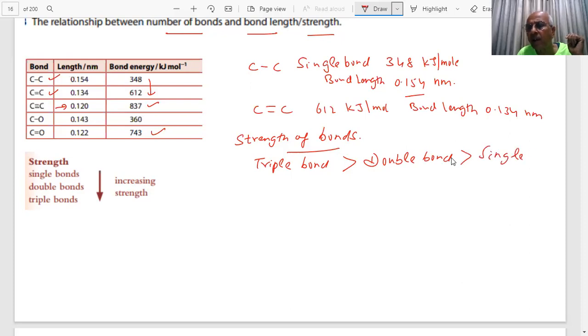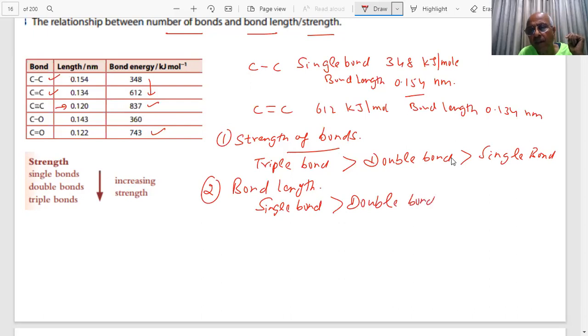Yes or no? Tell me. 1 point. And when you say bond length, student, what do you find? Single bond is longer than double bond, and double bond is longer than triple bond.